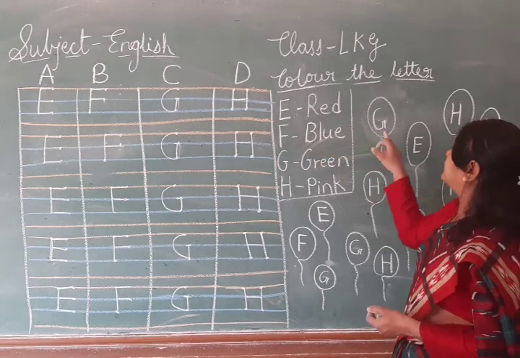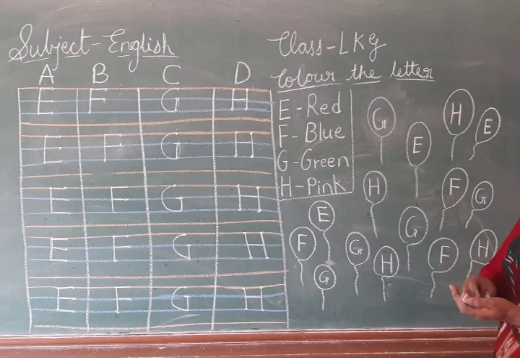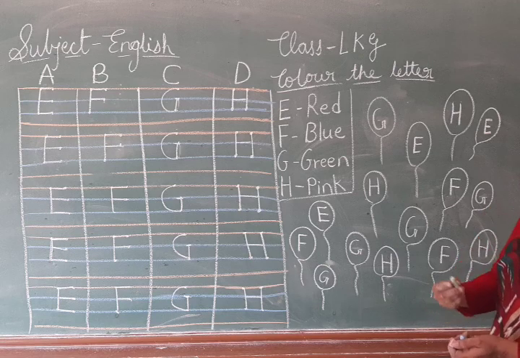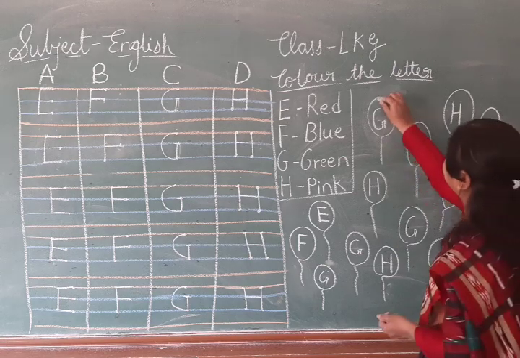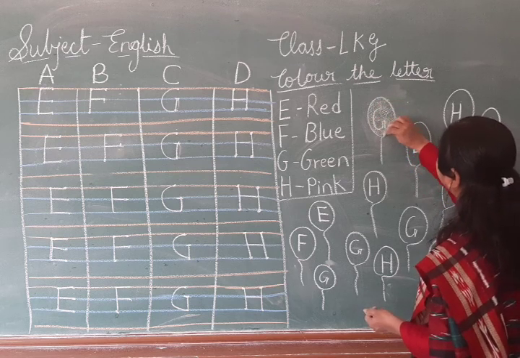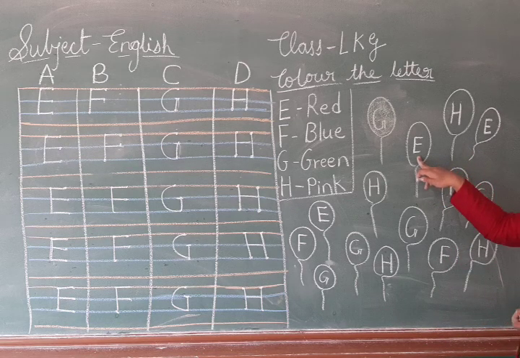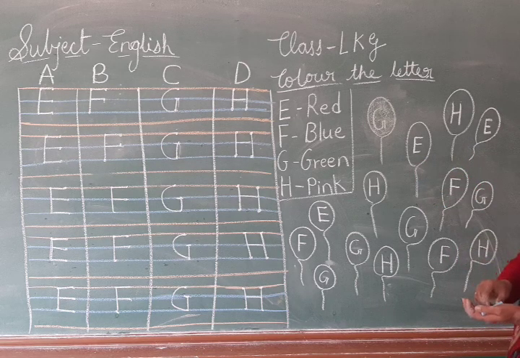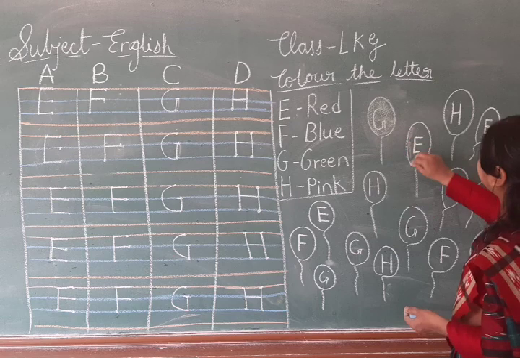Which letter is this? This is G balloon. So which color we will color? Green color. So we will color green color. Okay. Now next balloon, E balloon. So we will color red color. E balloon, we will color red color.